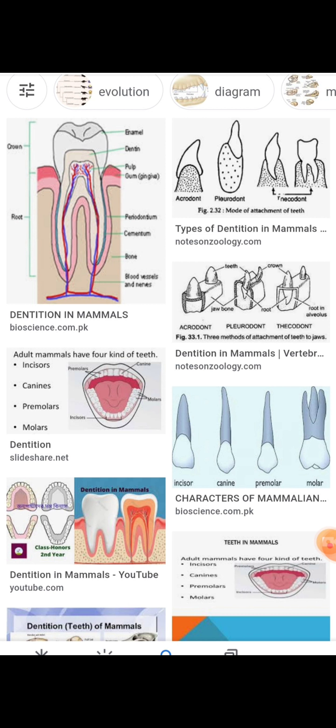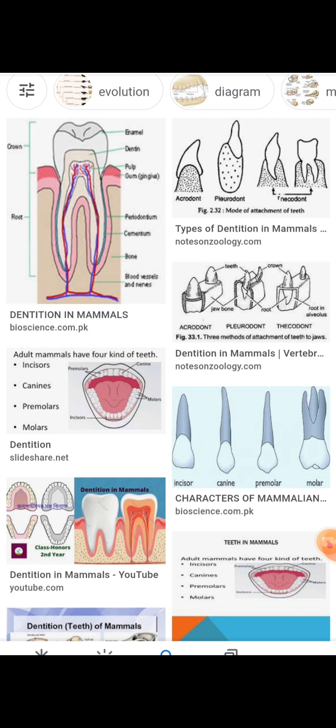Diphyodont: if teeth are formed twice in the lifetime, the dentition is called diphyodont. The first formed set of teeth is called milk teeth. The second formed set is called permanent teeth. In Homo sapiens, the milk teeth are replaced by the permanent teeth around the age of 7 years. In bats and guinea pigs, the milk dentition is lost even before birth.